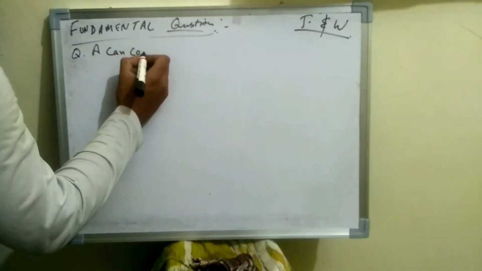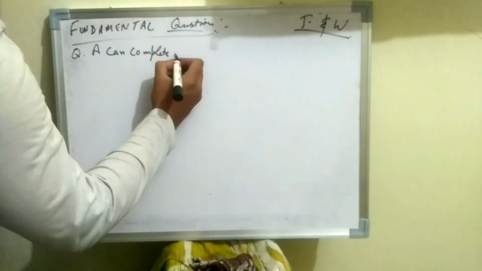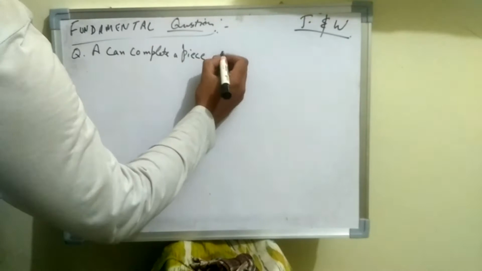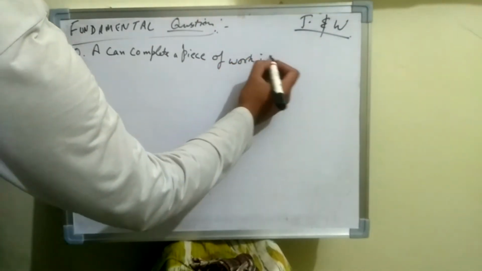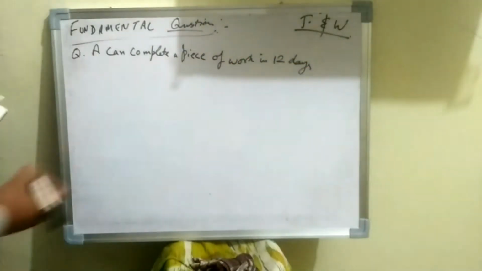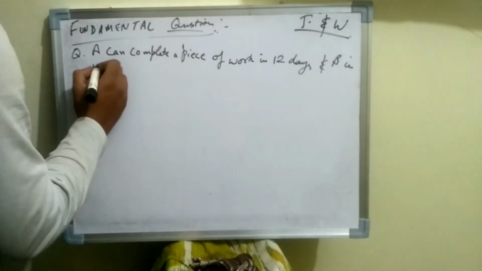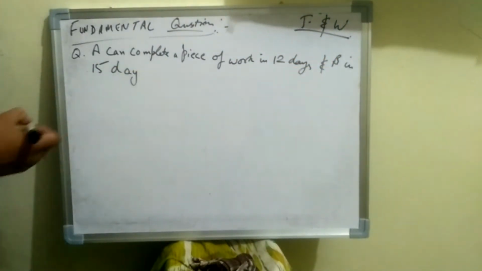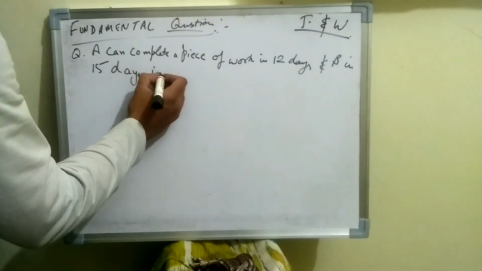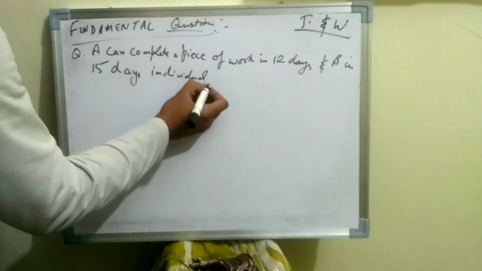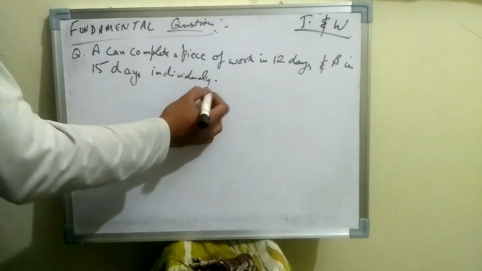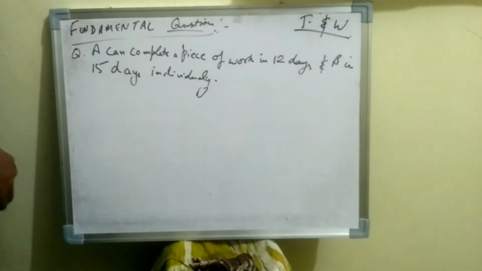Question says: A can complete a piece of work in 12 days and B in 15 days individually. Find the time taken by them.